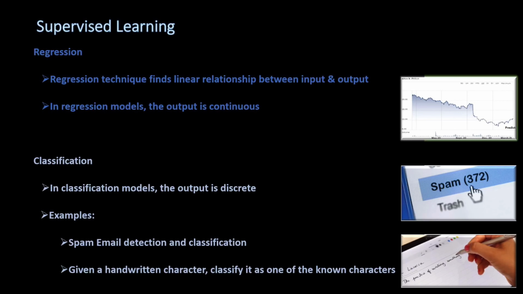In regression model, output variable is real value and it's always continuous. This technique finds a linear relationship between the input and the output variable. In classification model, the output is discrete. Spam email detection and classifying the handwritten alphabets into proper computer characters are examples of classification model.